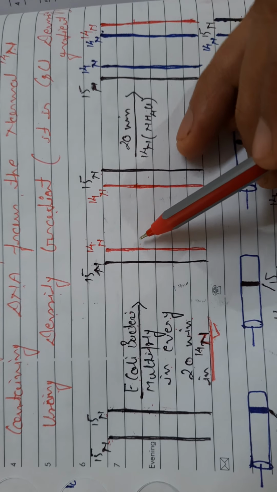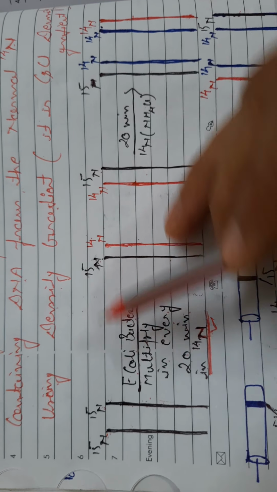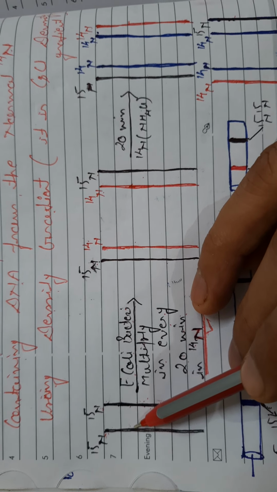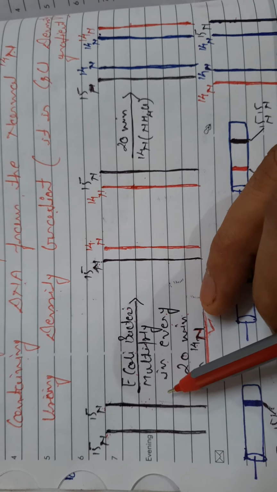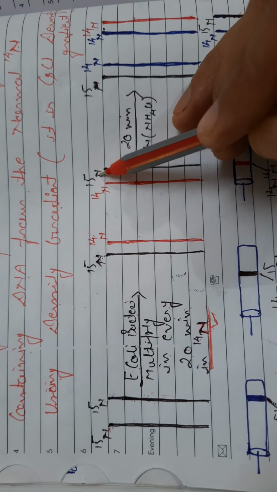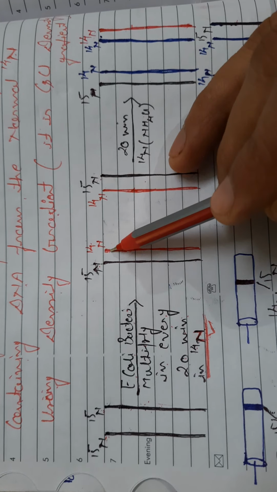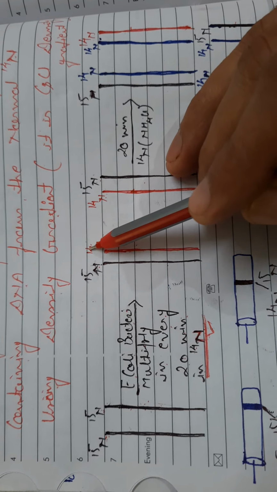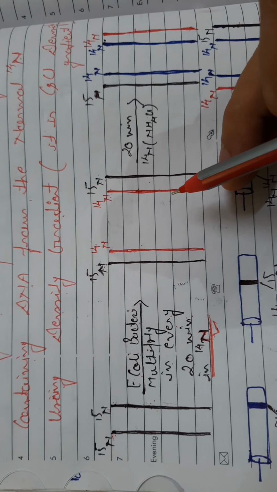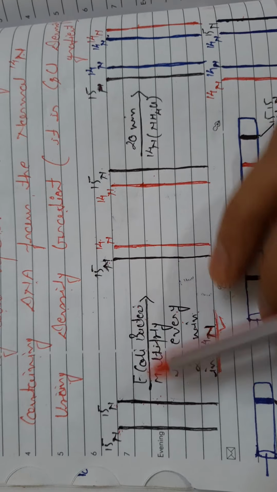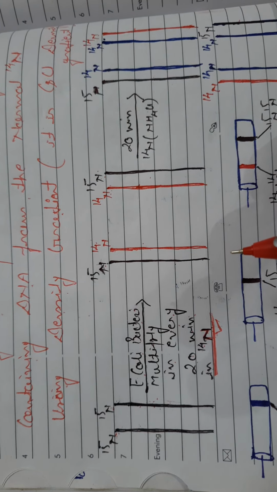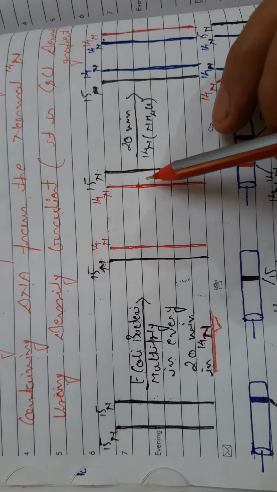Then they found that both types of N15 strands have the tendency to make their own copies. For example, this is the N15 parental DNA, it is here. They both synthesize two new DNA threads, known as N14 and N14, and these newly synthesized N14 and N14 DNAs are present here. In this way, two segments of DNA are converted into four segments of DNA, or one DNA is converted into two DNAs.